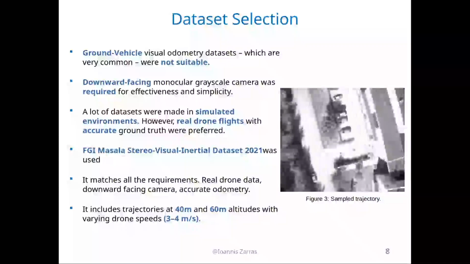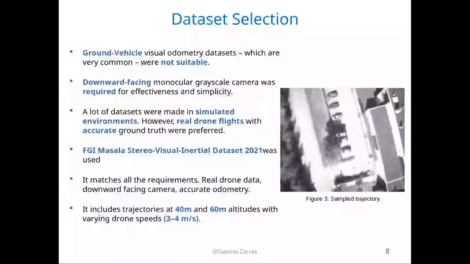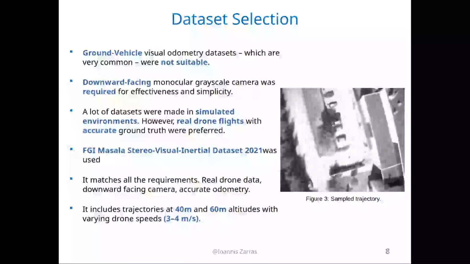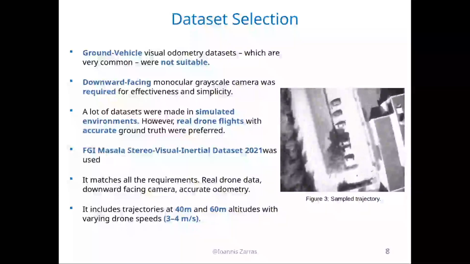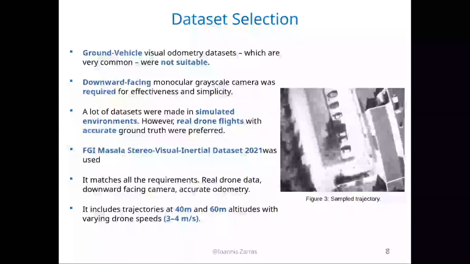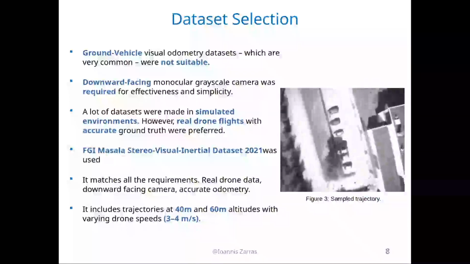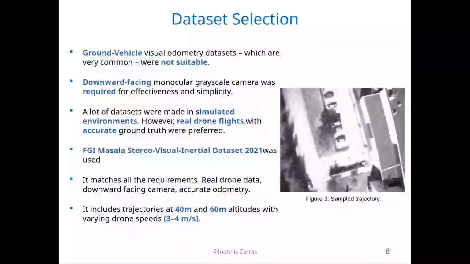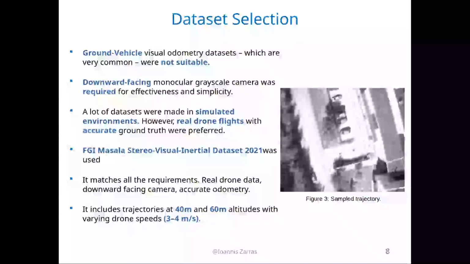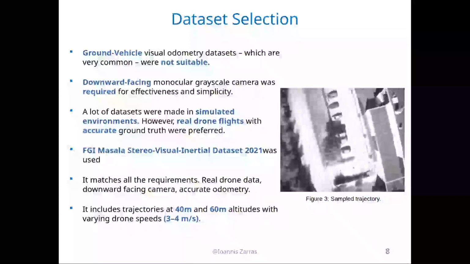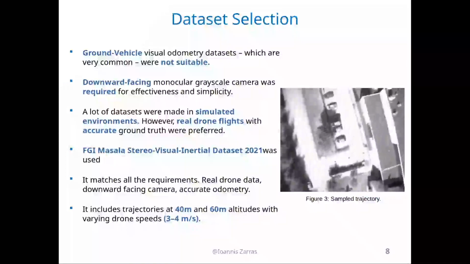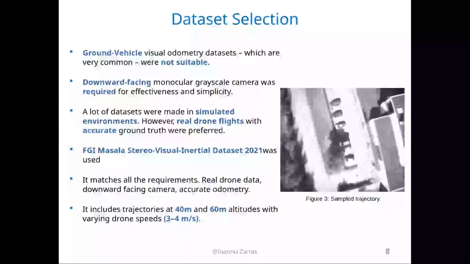The dataset that was used eventually is the FGI Masala Stereo Visual Inertial dataset, made back in 2021, and it matches all the requirements. It consists of real drone data taken from a downward-facing camera, and it contains accurate odometry for each trajectory. It includes trajectories at 40 meters and 60 meters of altitude, with varying drone speeds for each altitude, from 3 to 4 meters per second.